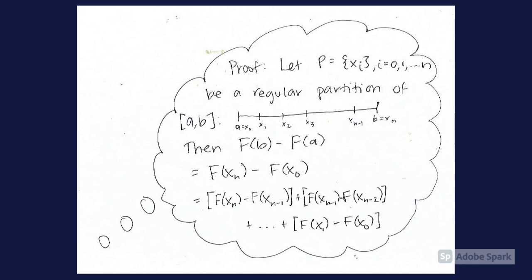Let P be a regular partition of [a, b]. Then F of b minus F of a can be written as F of x_n minus F of x_0. Then F of x_n minus F of x_0 is, keep breaking it up, F of x_n minus F of x_(n-1) plus F of x_(n-1) minus F of x_(n-2) plus F of x_(n-2) minus F of x_(n-3) and so on to get to F of x_1 minus F of x_0.